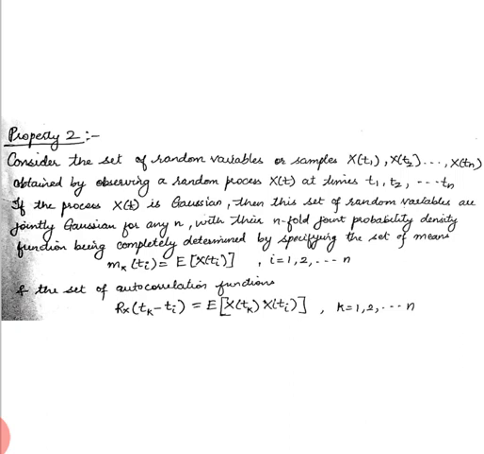The mean values are given by mx at time ti, which is equal to the expectation of x at time ti, i going from 1 to n. And the set of autocorrelation functions, rx at tk minus ti, is equal to the expectation of x of tk into x of ti, k going from 1 to n. So this is the second property.